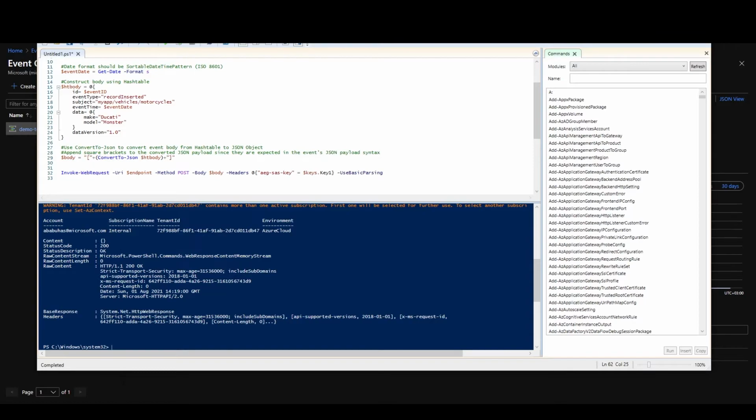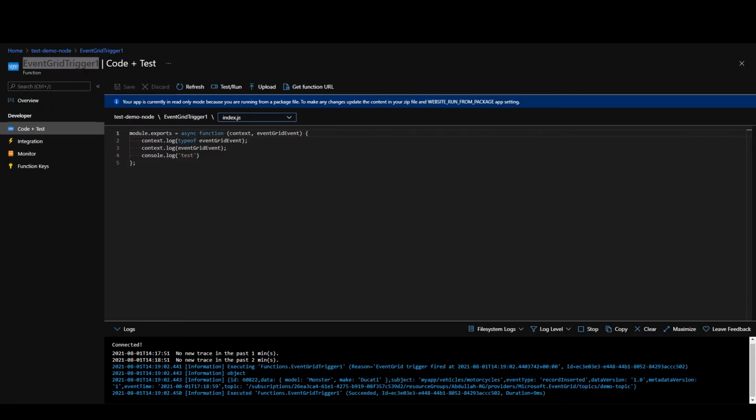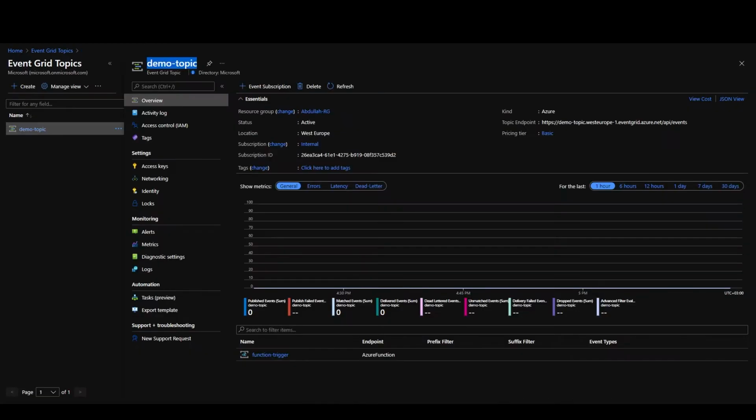So we got a 200 status code now, and if we go back to Azure Functions, as you can see, guys, this function was executed by an event grid. As you can see, reason equals event grid trigger. And the reason why the event grid triggered this Azure function is because, again, we have defined a subscriber to that topic, and that subscriber has an output of Azure function type.